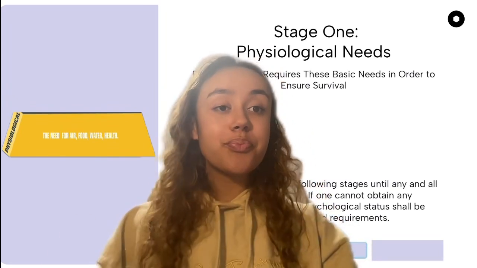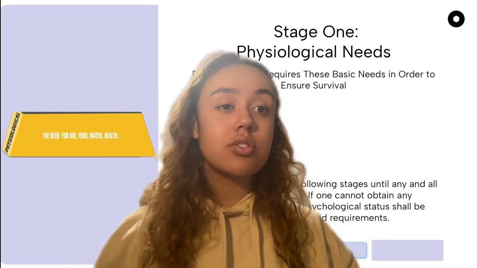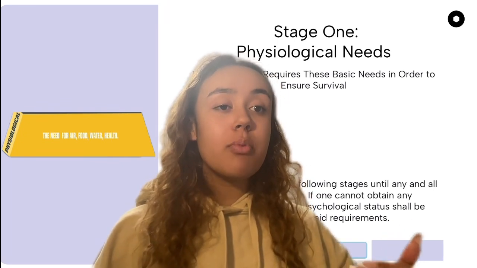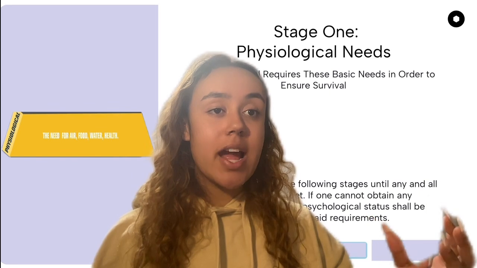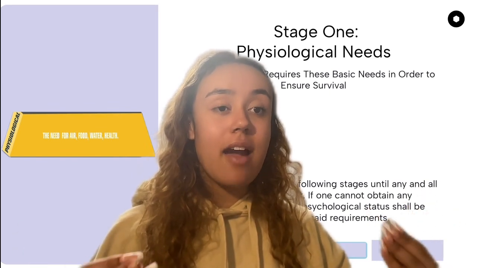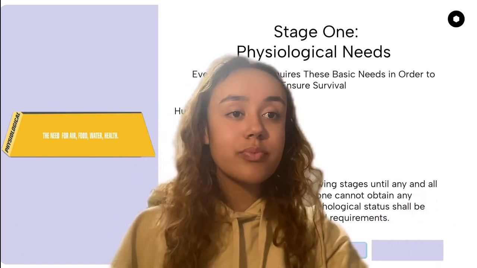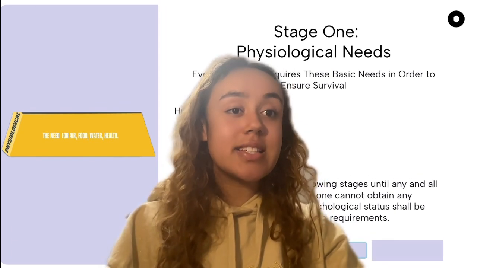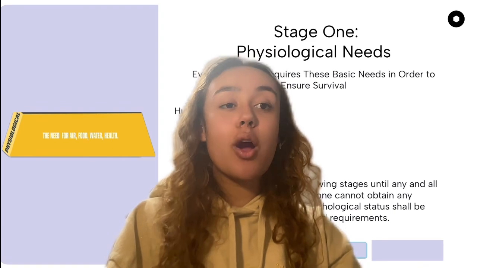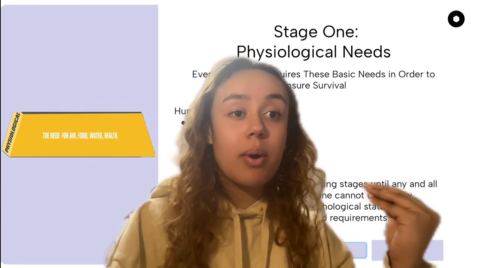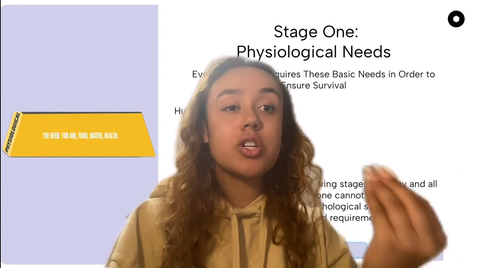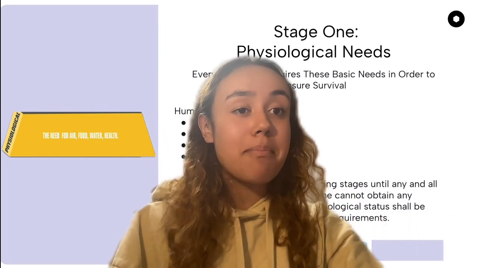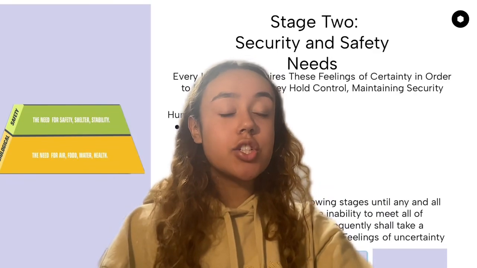In our case, it's the physiological needs. If one cannot obtain all physiological needs that they need in order to ensure survival, then they cannot move on, meaning that their mental status shall be taken over by the fact that they haven't obtained said needs yet. I'm sure we've all been doing homework when our stomach's rumbling. This is an example of physiological needs. Our mind was fogged by the fact that we were so hungry that we couldn't focus on the homework. We couldn't do what we needed to do at a certain time because our physiological needs had not been yet met.